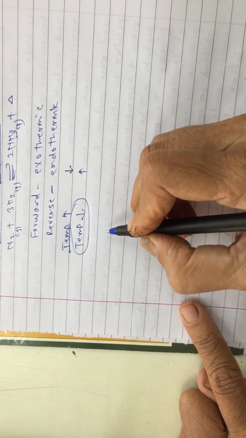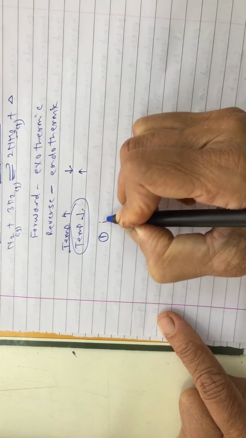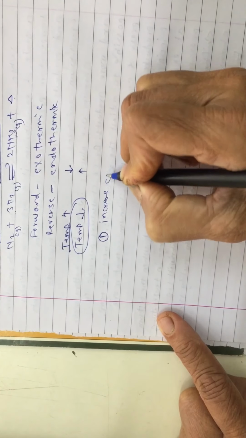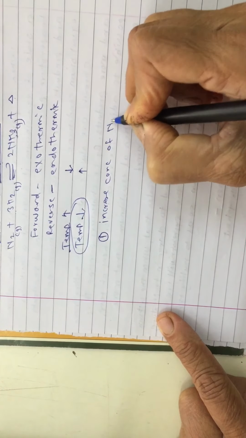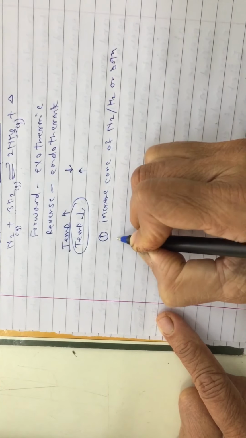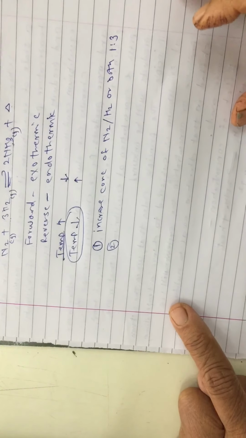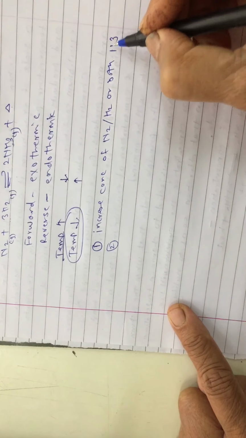So what are the favorable conditions for getting more and more ammonia? First condition, you have to increase concentration of N2 or H2 or both. The concentration should be in 1:3 proportion, isn't it?